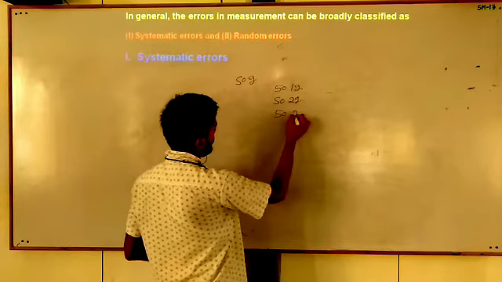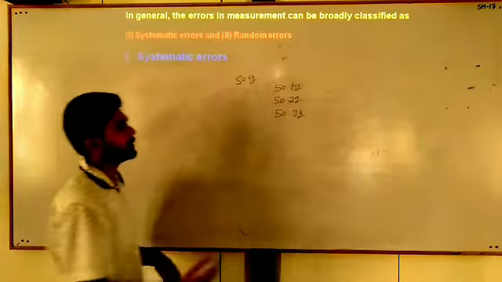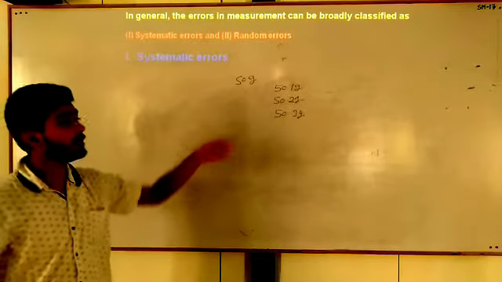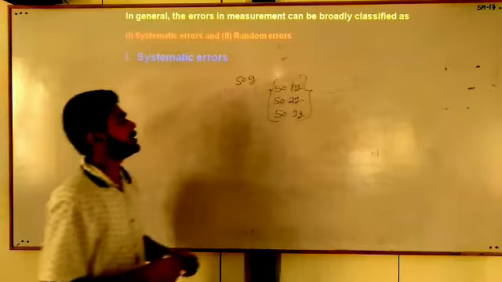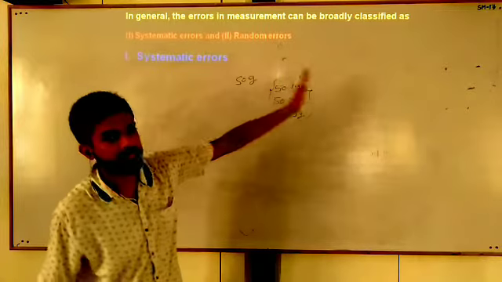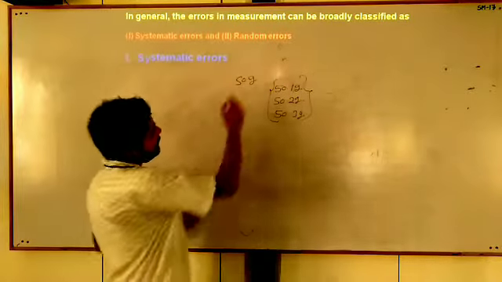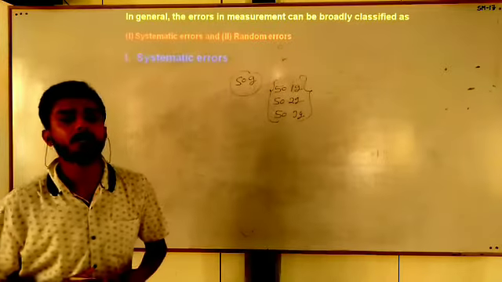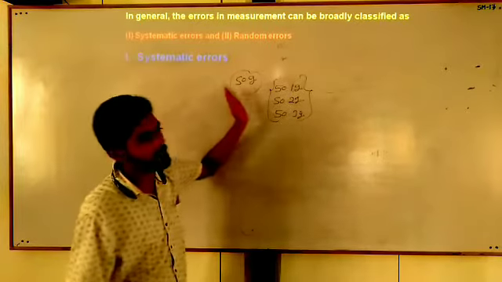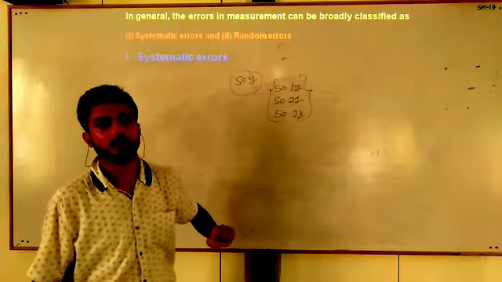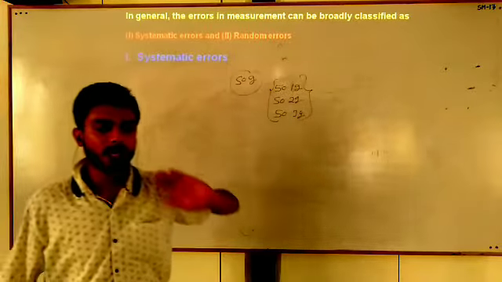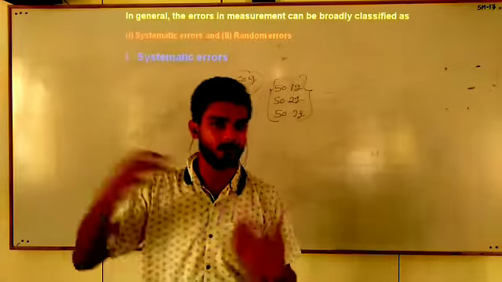Again, I observe 50.3 gram, and so on. Then we can see that this error is in the positive direction. The exact value of this bottle is 50 grams, but the error occurs only in the positive direction. The value only increased.